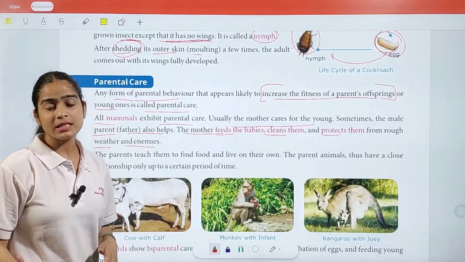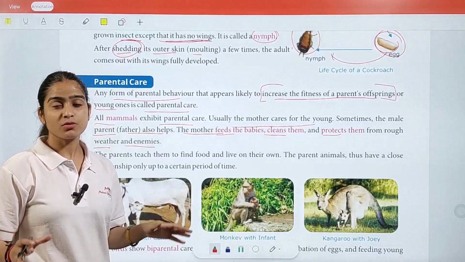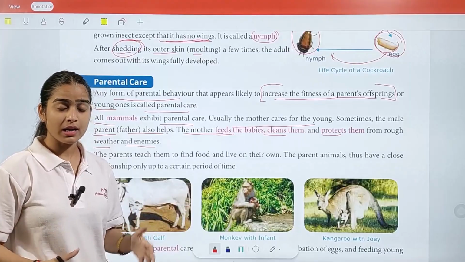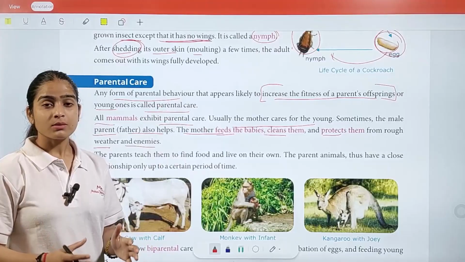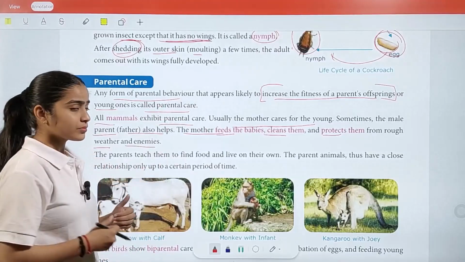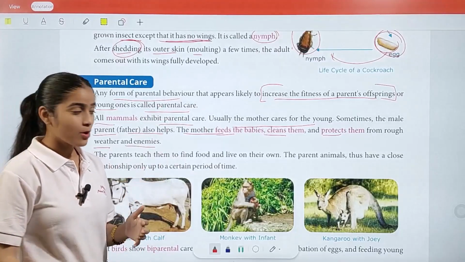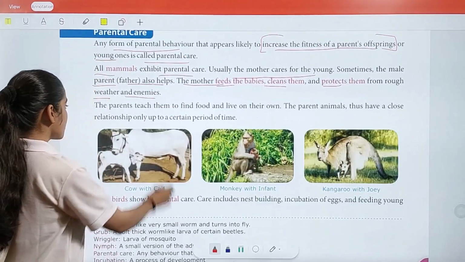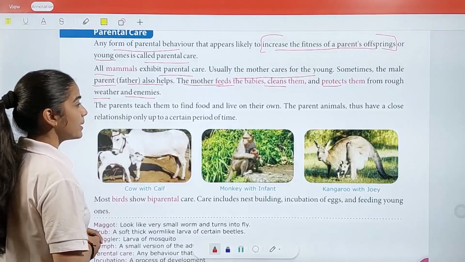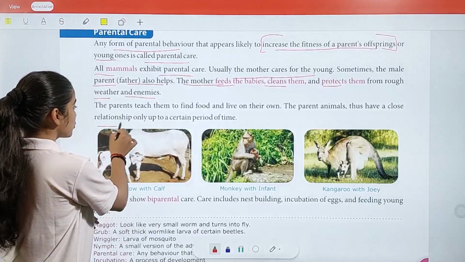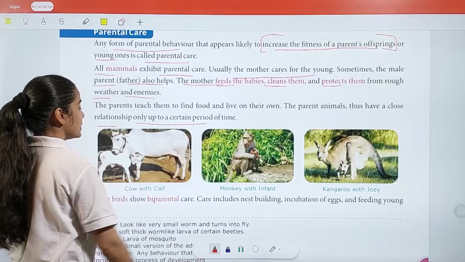In animals' case, their babies are always in danger because big animals want to eat them. That is why animal mothers are more protective and help them to grow. The parents teach them to find food and live on their own. Parent animals have a close relationship only up to a certain period of time.